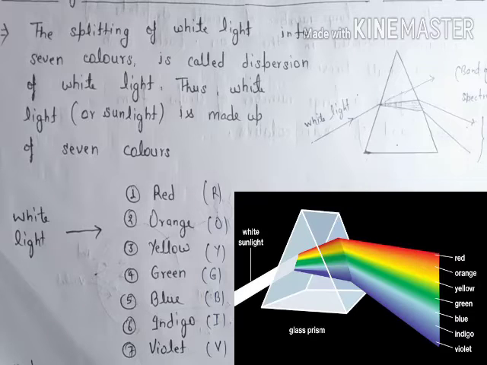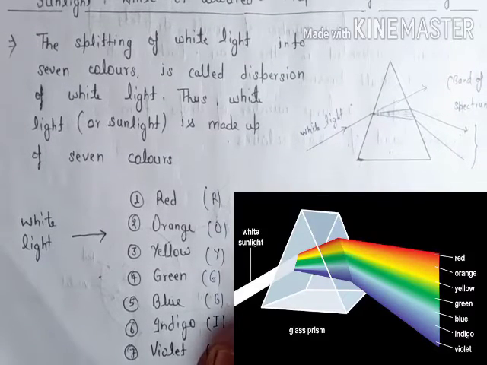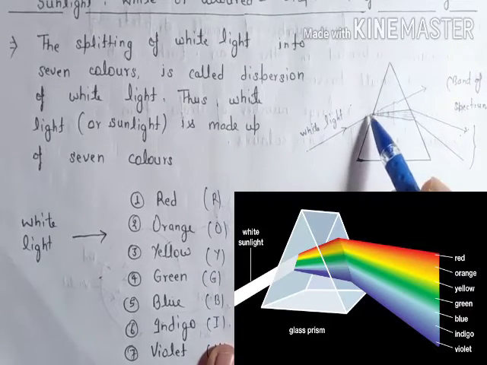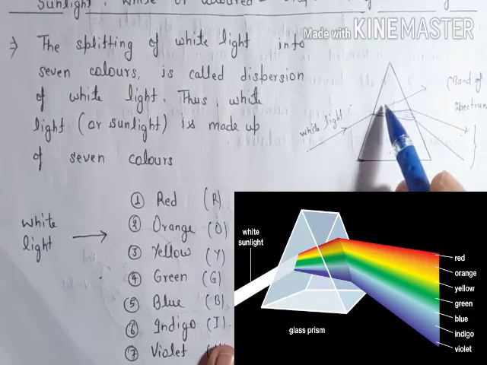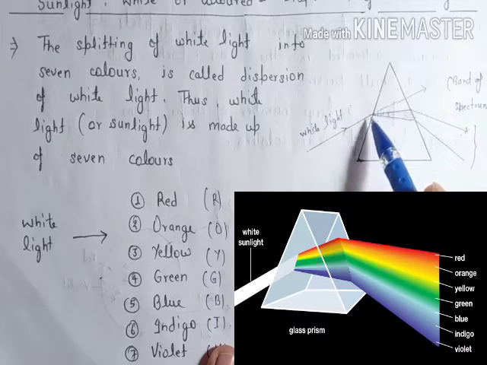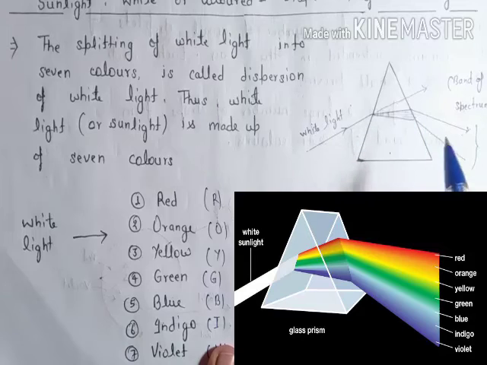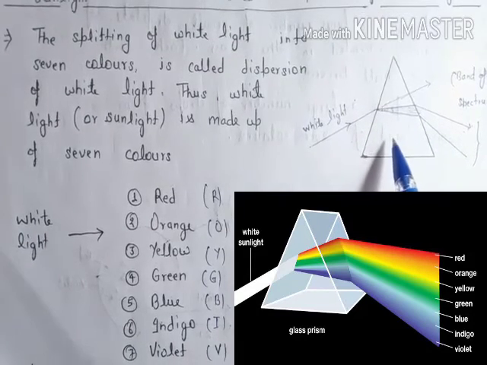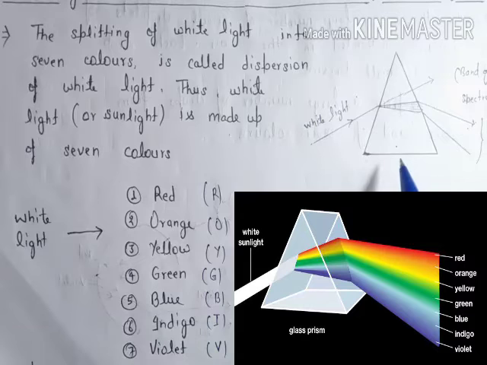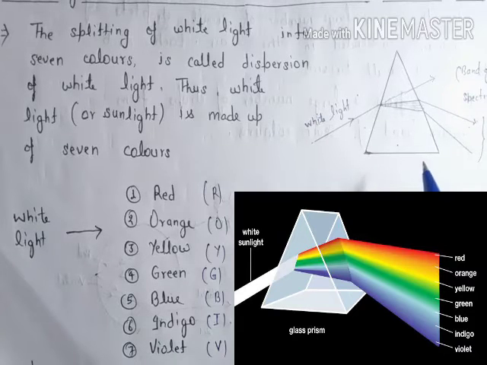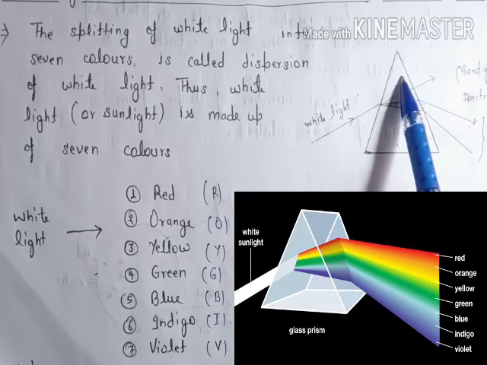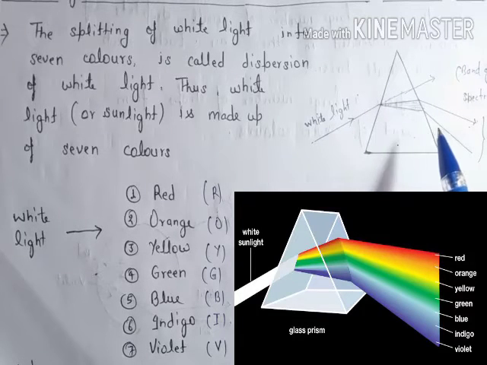Actually, a light beam has different speeds in different media. When a light beam travels through air into this glass slab or this prism, in the denser medium the speed of light decreases and it bends according to the density of this second medium. And in sunlight there are 7 different colors.